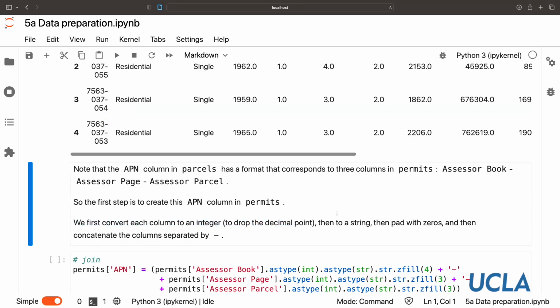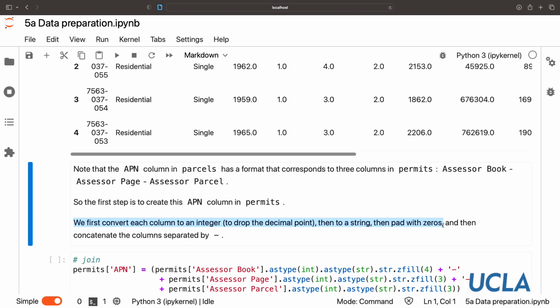So first of all, we need to convert each column to an integer. Otherwise, we have a string that has a decimal point and a 0 after it. Remember, we had that problem in a previous lecture. Then we'll convert it to a string. Then we'll pad with zeros. And then we'll concatenate the columns and separate them by this hyphen. So we've done the first 3 before.